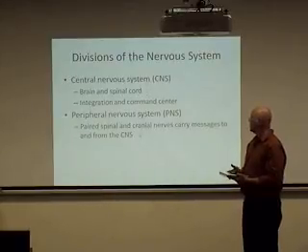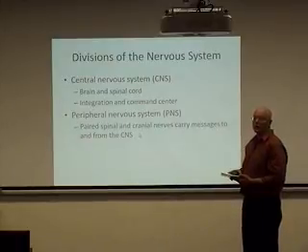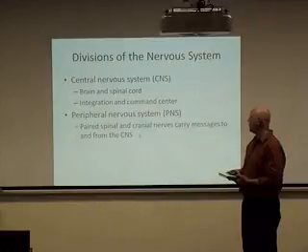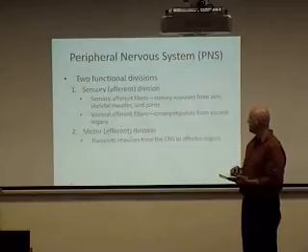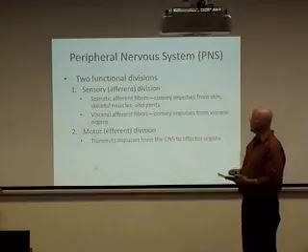The peripheral nervous system is composed of the spinal and cranial nerves that extend out from the central nervous system, out from the spinal cord and out from the brain, carrying the message, carrying electrical impulses throughout the body. Now, in the peripheral nervous system, we can divide that into two functional divisions.